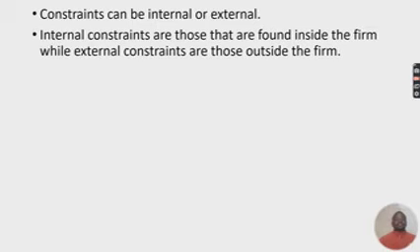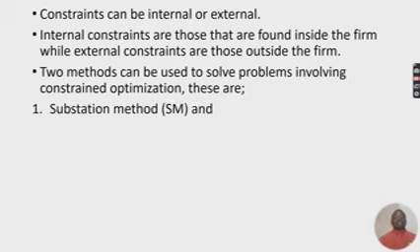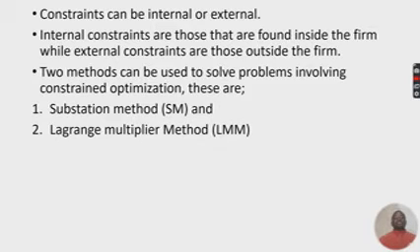Okay, what else? Internal constraints are those that are found inside the firm, while external constraints are those that are found outside the firm, as I've already explained. Now, two methods can be used to solve problems involving constraint optimization. These may include, number one, the substitution method, SM, and second, the Lagrange multiplier method, in which we use the lambda.